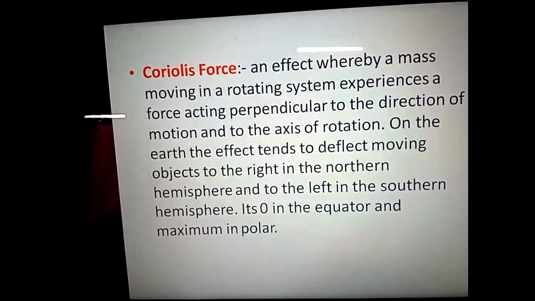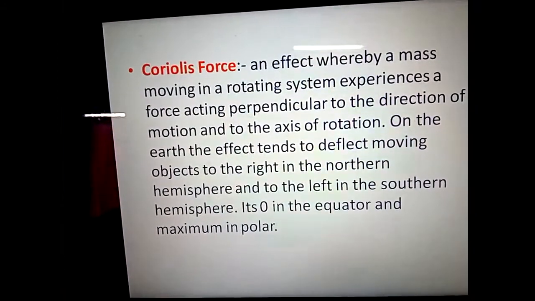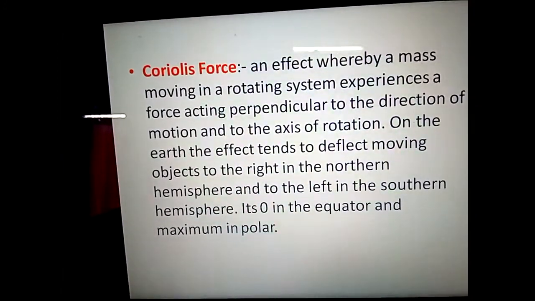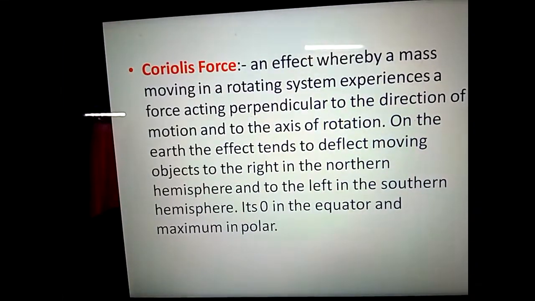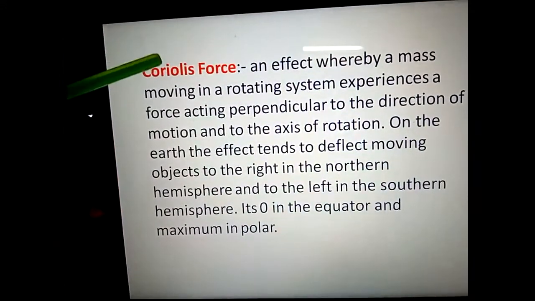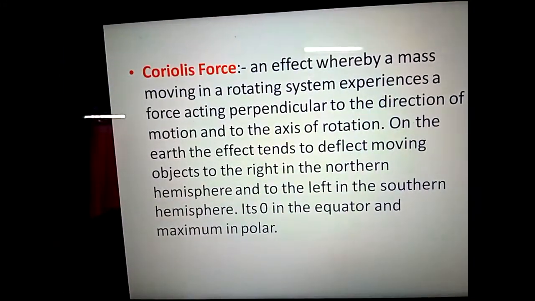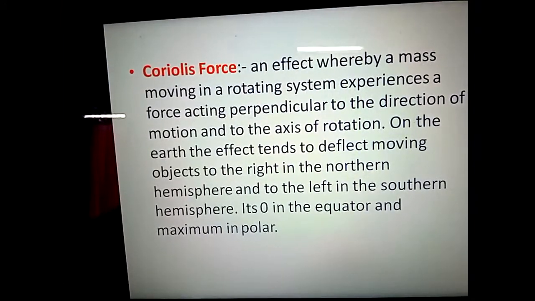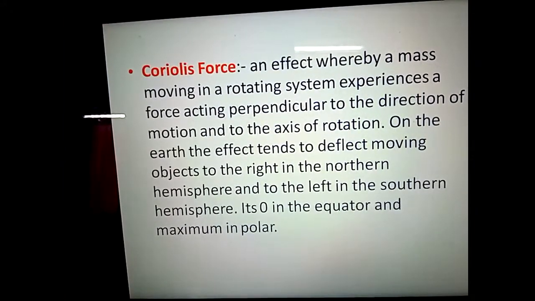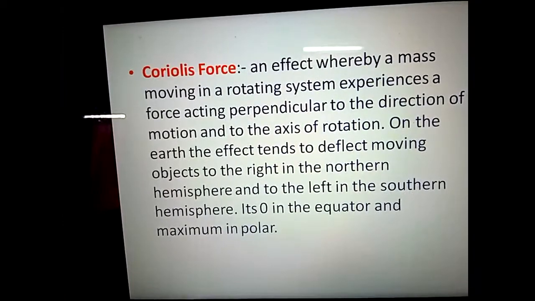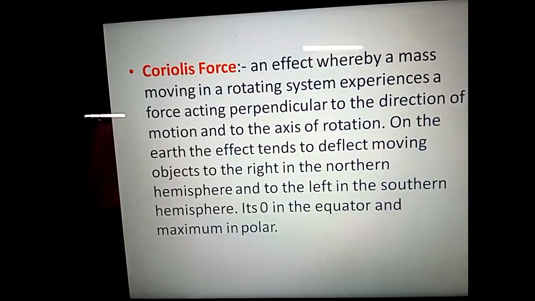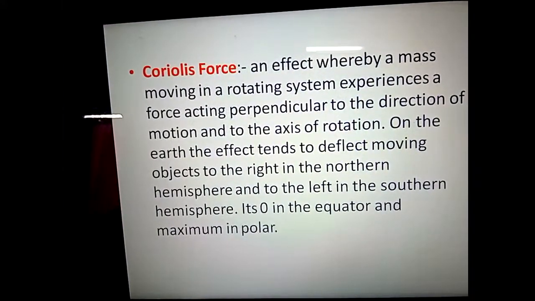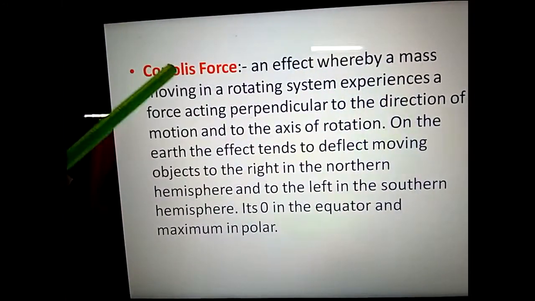As I said previously also, due to the rotation of the earth on its axis, it creates a force or an energy. This energy is known as Coriolis force.